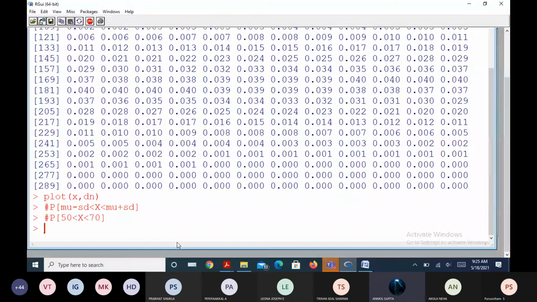There is a cumulative probability distribution in our program. For that, we need to use the pnorm syntax. This can be written as probability of X less than 70 minus probability of X less than or equal to 50.